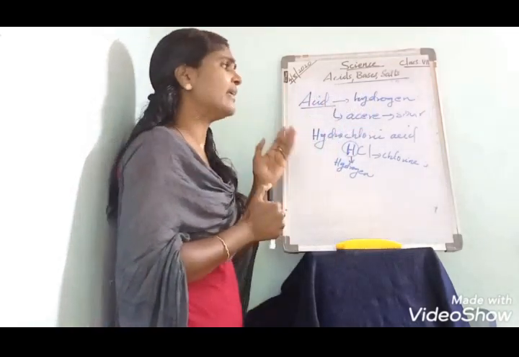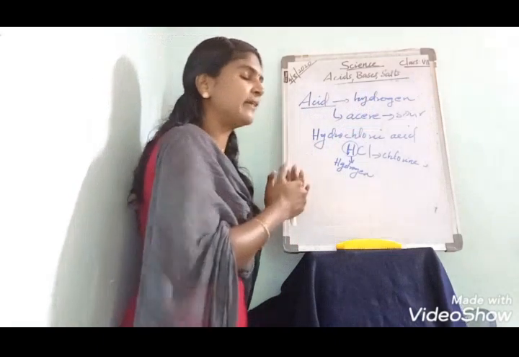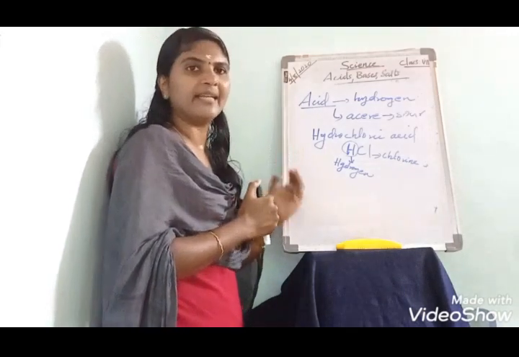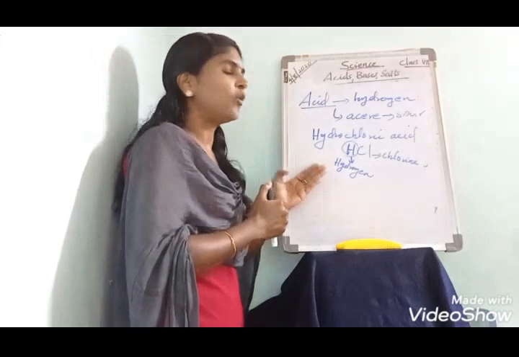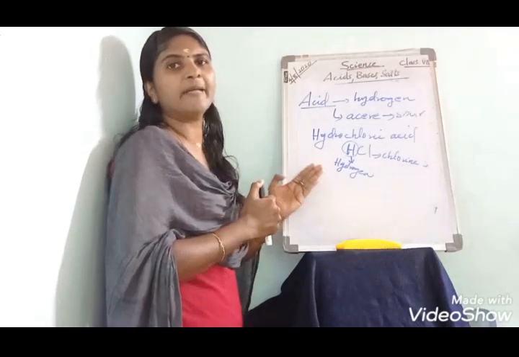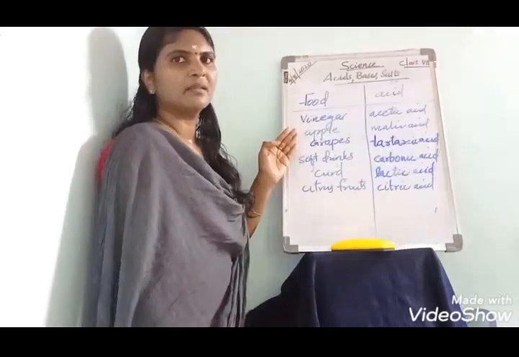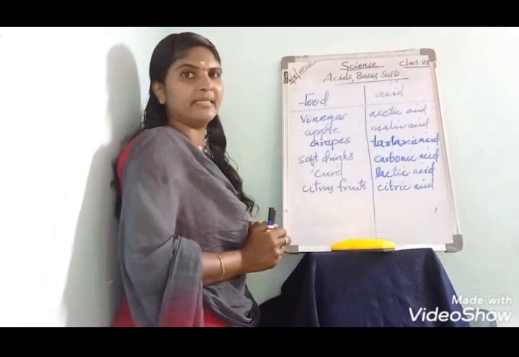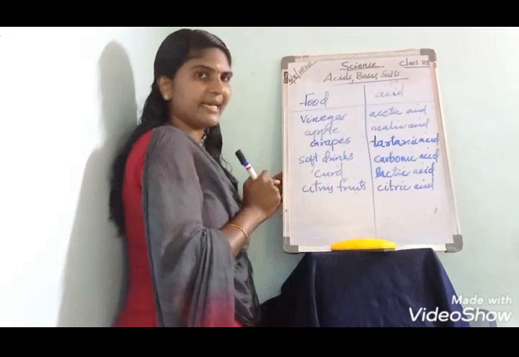Here, different types of food materials contain different types of acids. Let's see one by one the different types of acids and the different food materials. These are some food items and the acids contained in them. Vinegar contains acetic acid.